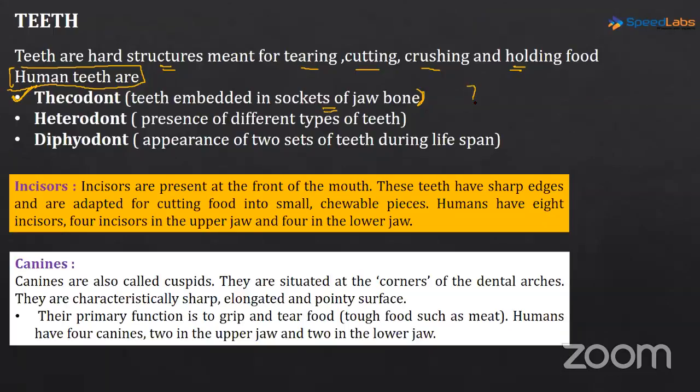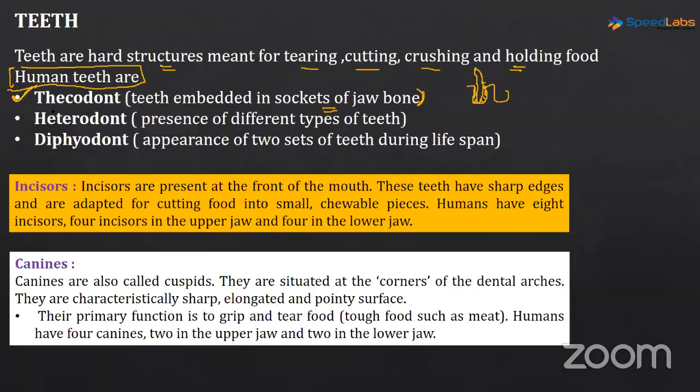There are these sockets in the jawbone in which a particular tooth is placed properly, is placed firmly. Okay, so this kind of condition is called thecodont condition. So in humans, the teeth are properly embedded in the sockets of the jawbone.